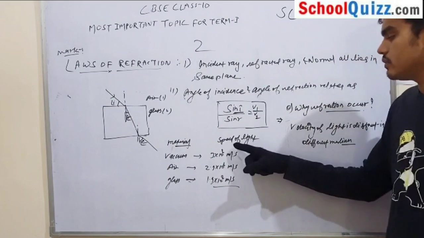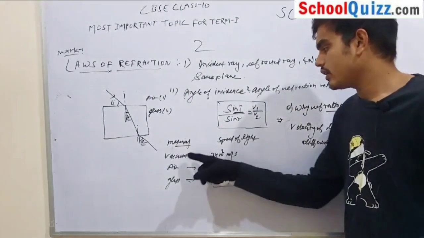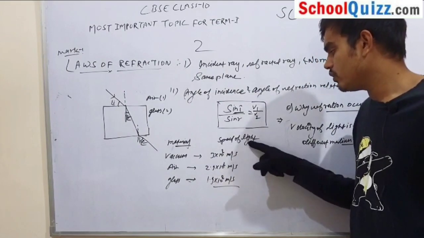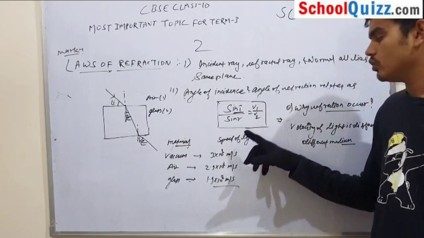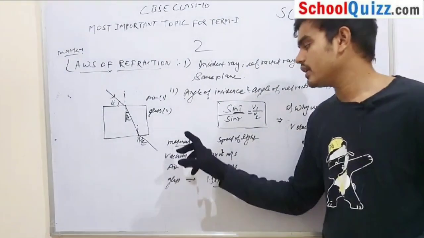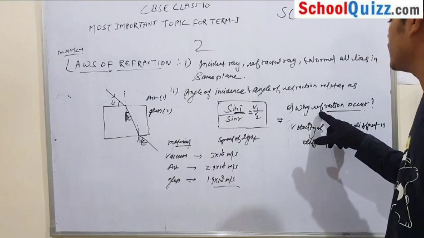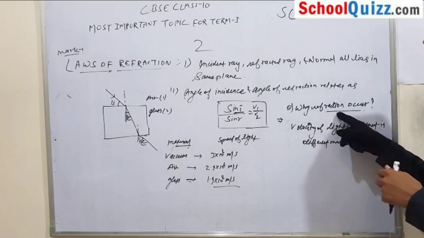You see that the speed of light in vacuum is different, in air is different, and in glass is different. So in every medium the speed of light is different. This is the cause of refraction.